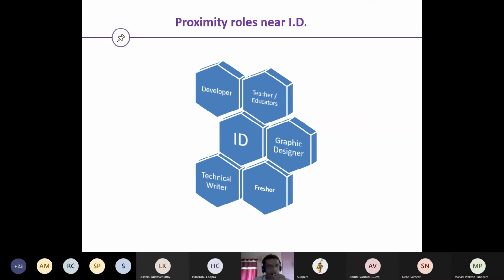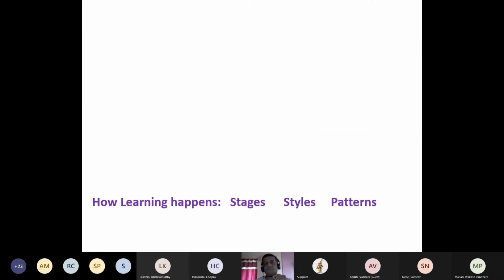A typical question would be, can any educator become an instructional designer, or can a technical writer easily become an instructional designer? I think the answer is no. Only if you have that inclination, or if you get those opportunities, then this transformation makes sense to your own career and to the organizations. Yes, not every graphic designer can convert themselves into an ID, because it again depends on personality, as very clearly mentioned by Sumedh in the last session: what skills you have and what sort of a ladder you want to develop. Are you really prepared? It depends on your inner motivation, and that will define you to take up the new roles.